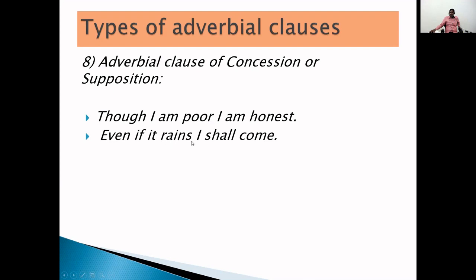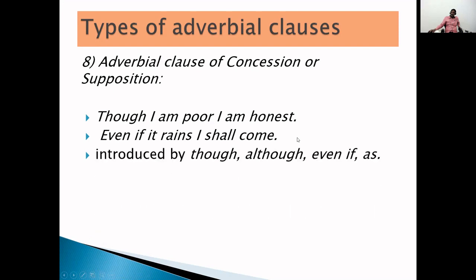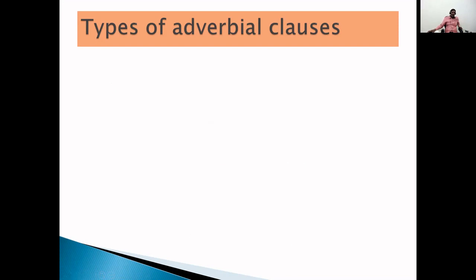Okay, children. Whenever you are using this supposition or concession adverbial clause, it can be introduced by though, although, even if, as, even though. We can use them in different ways.